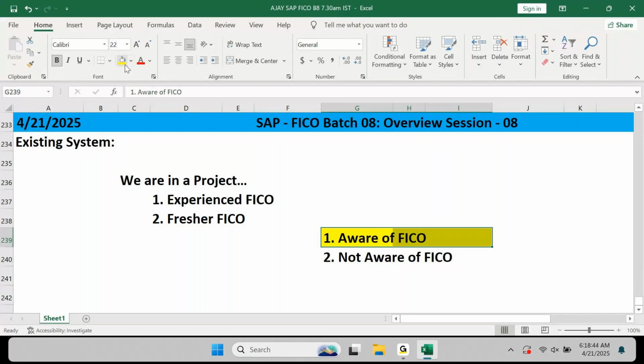If you are in 2025, anybody who completes their BCom in 2025, BSc in 2025, BTech in 2025, MBA, MCA, MTech, all these kinds of categories will fall under fresher in SAP FICO. Anybody who is writing final semester exams this year, who will pass out this year, or everybody who already passed out last year or before?